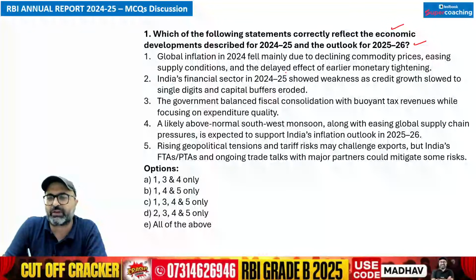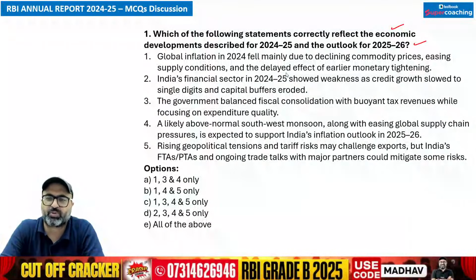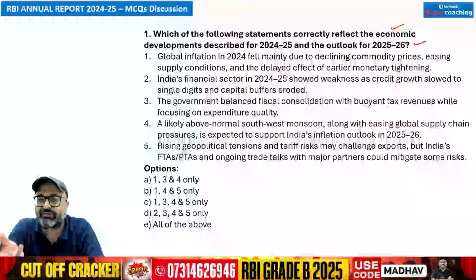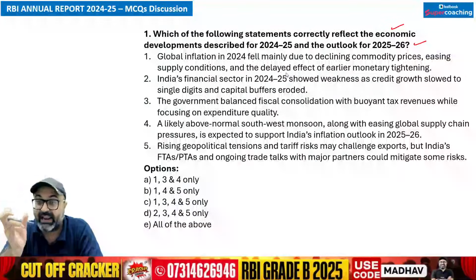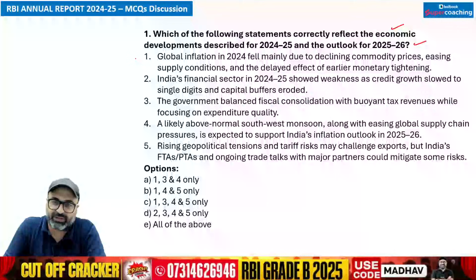Global inflation in 2024 fell mainly due to declining commodity prices, easing supply conditions, and the delayed effect of earlier monetary tightening. Is this point correct? Tell me yes or no. Yes sir, global inflation declined in 2024 majorly due to the softening of commodity prices, easing of supply conditions, and the lagged impact of monetary tightening. So the first statement is correct.